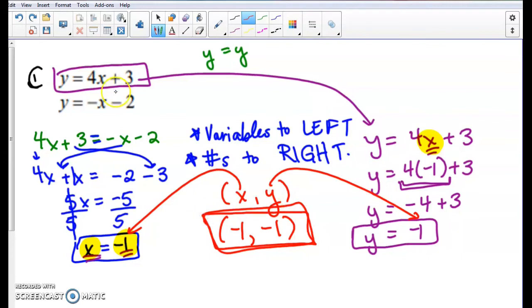So we had to set each piece equal to each other. So we had to do our 4x plus 3 equals our negative x minus 2. Take variables to the left, numbers to the right, and then solve for our first variable. Then we had to substitute again, so substitute a second time to solve for my y. I had to replace my x with the negative 1, and then just from there multiply and add. So let's see another example to make sure we're all good.